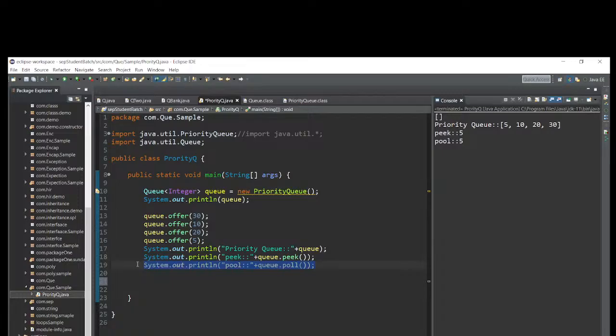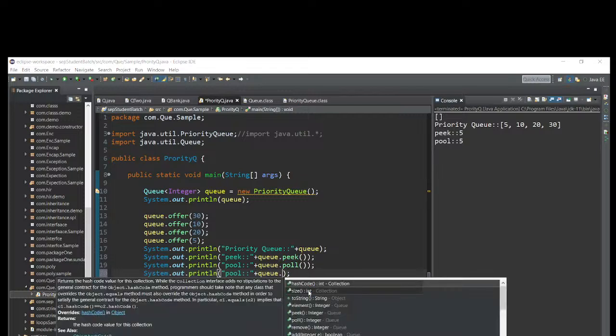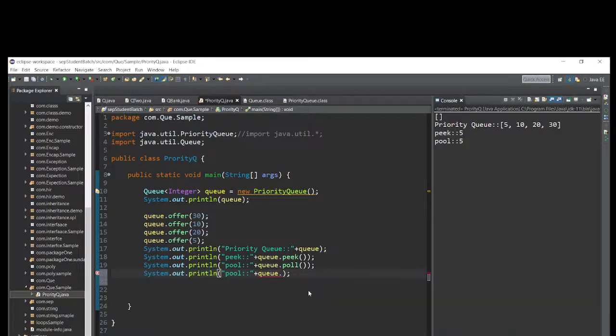And let me take one more method in this one. q dot size. What is the size of this priority queue? Let me run this one. Let me update here.